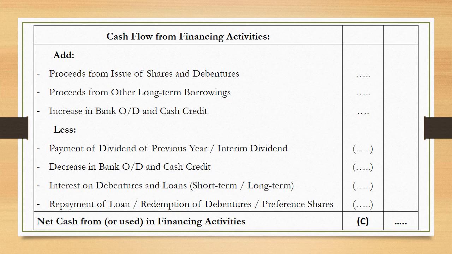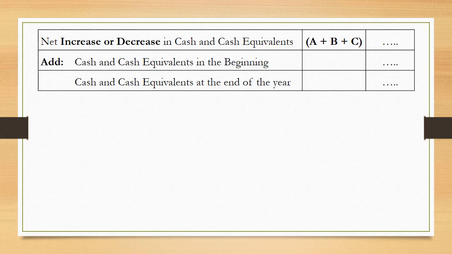After all these items, the final amount that you get is net cash from financing activity if it is positive, and if it is negative, we write it as net cash used in financing activities. After operating, investing and financing, we get the final amount as A, B and C. So all those three amounts are to be added over here.